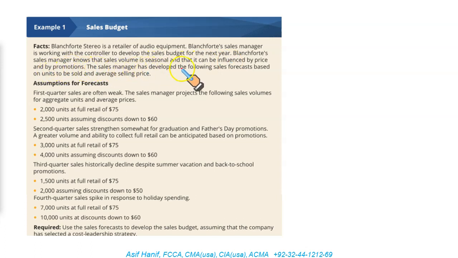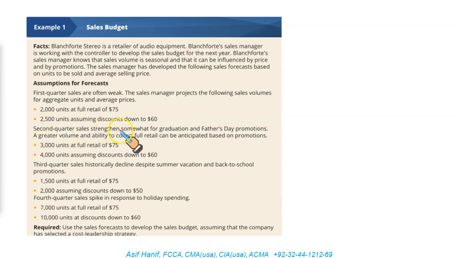The sales manager has developed the following sales forecast based on units to be sold and average selling price. Assumptions for the forecast: first quarter sales are often weak. The sales manager projects the following sales volumes for aggregate units and average price. 2000 units at full retail price of 75, and if you could lower the price to 60 discounted price, the unit sales will go up to 2500.